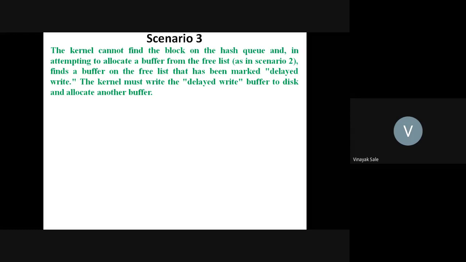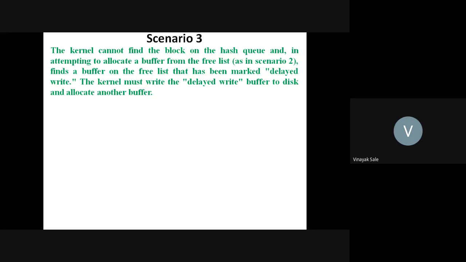So in scenario 2, it allocates a free buffer from the free list, renames it as a particular buffer number, and places it at the appropriate place. But in scenario 3, the kernel searches for the particular buffer in the particular hash queue.